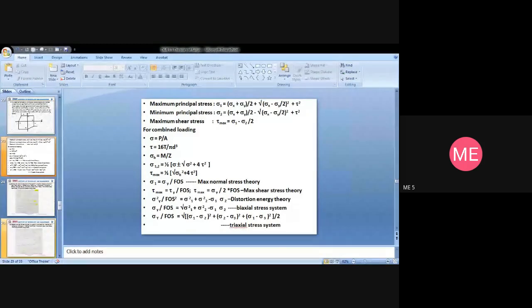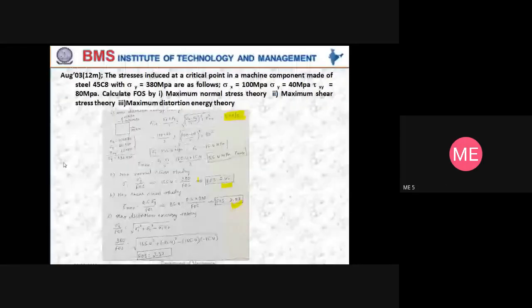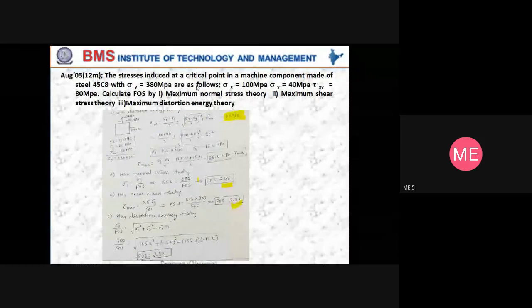Okay, we'll take up a problem now. Note down. The stresses induced at a critical point in a machine component made of steel 45C8.